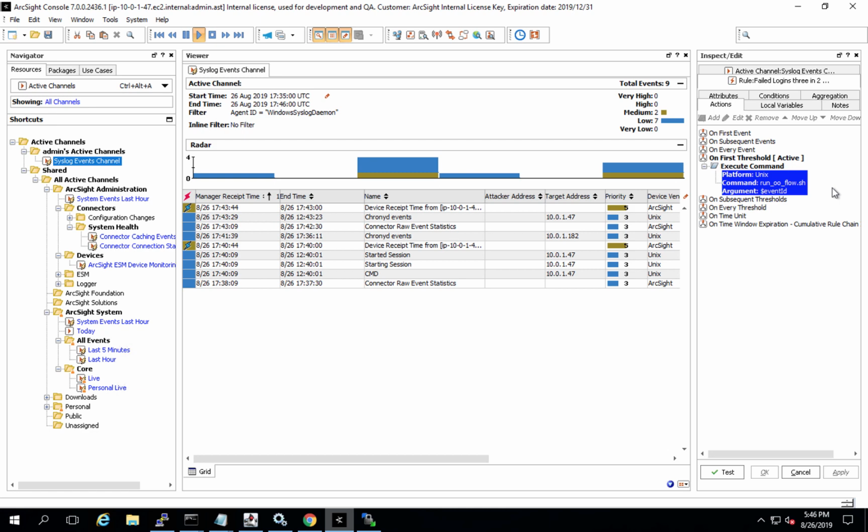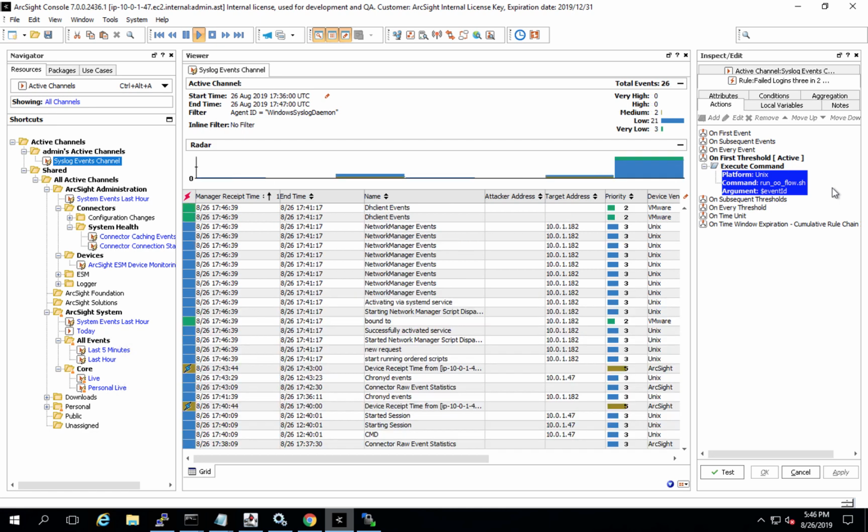As an argument, we will pass the event ID of the event so that when we call the OO flow, we can call back into ArcSight's own RESTful API to get details about the event.